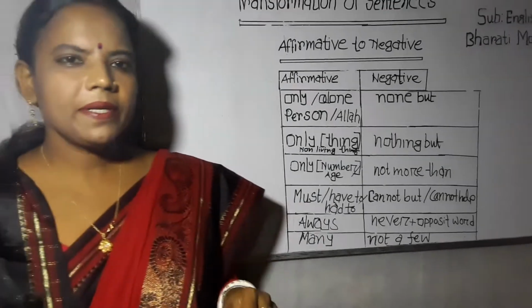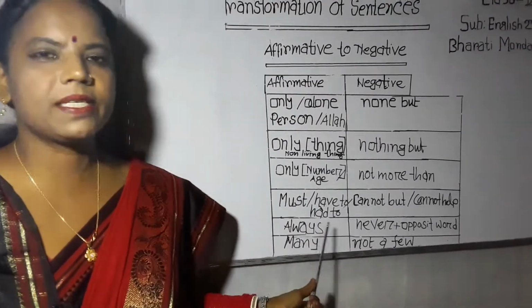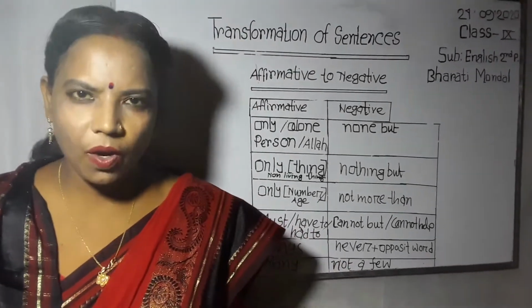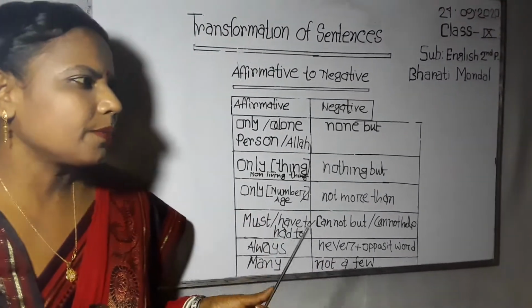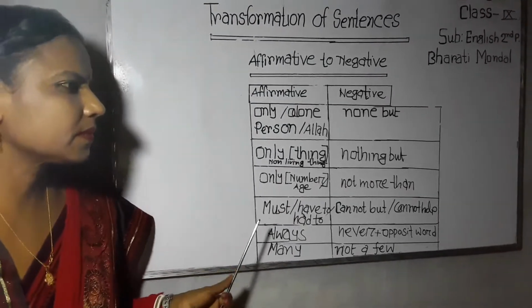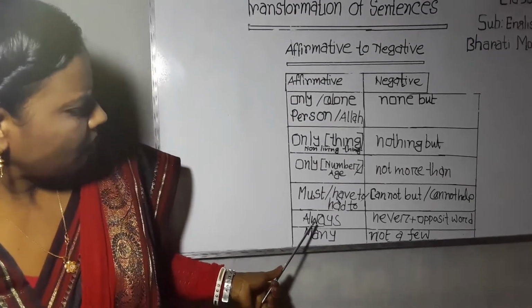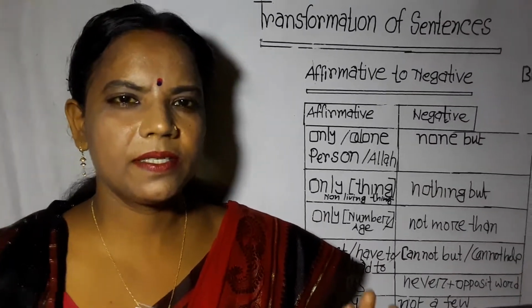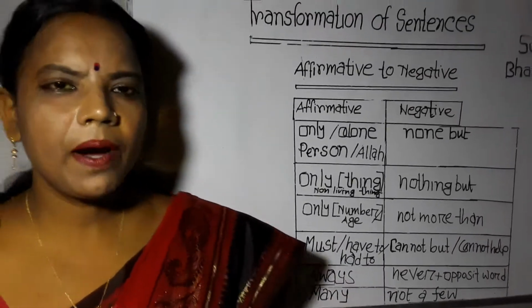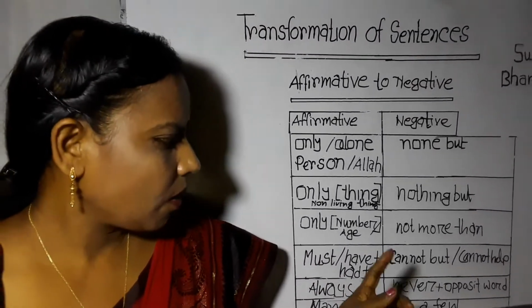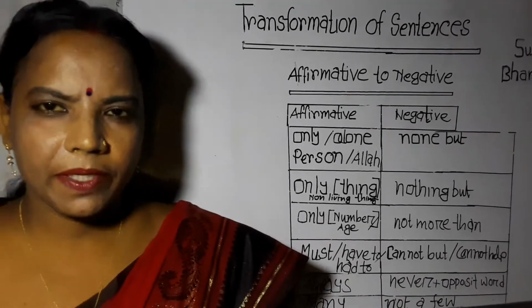If any affirmative sentence has always, then never is used instead of always, and then the opposite word of the affirmative sentence.